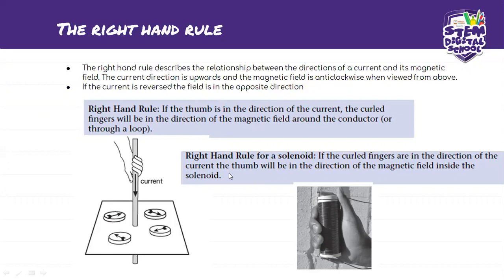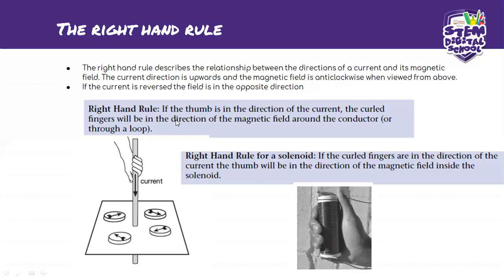Okay, so the curled fingers will be the direction of the magnetic field, which means the direction of the magnetic field is going clockwise. Okay, so if it's reversed, alternatively, it will be anti-clockwise.